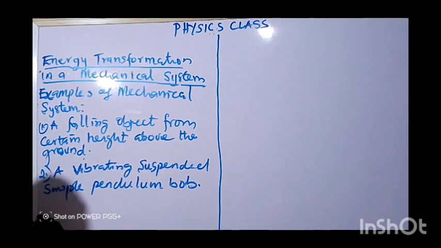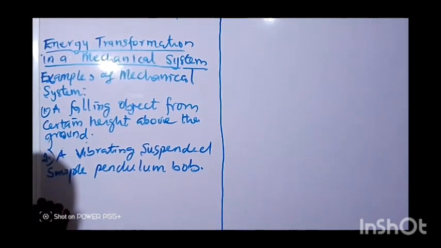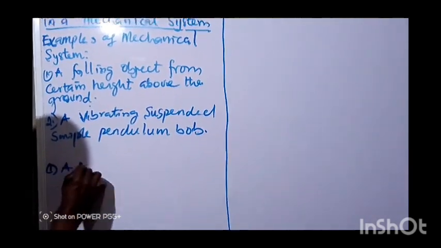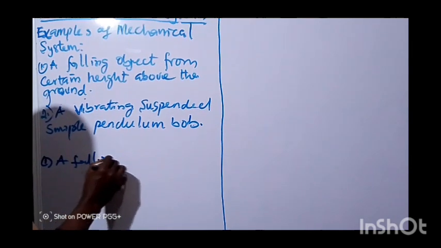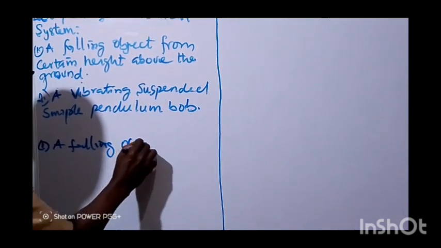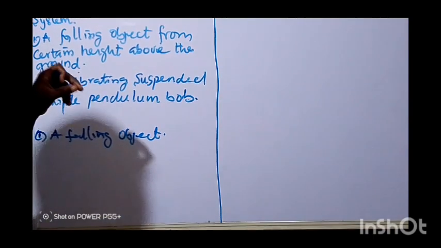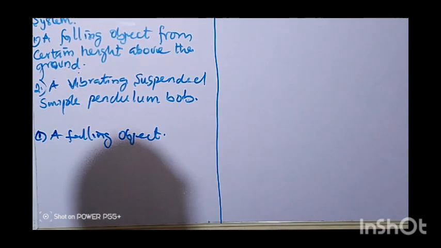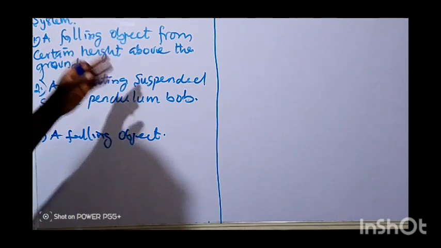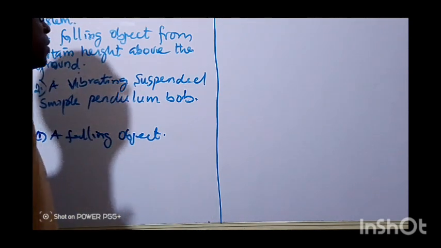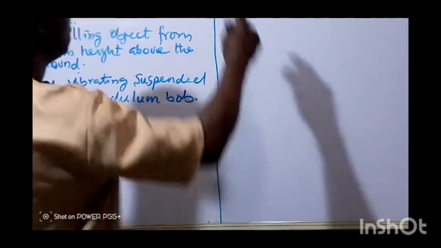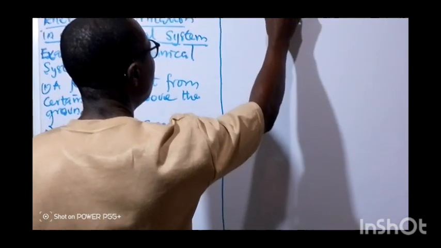The first one, a falling object. That is, when an object falls from a certain height, we want to look at how energy will be transformed that will comply with the principle of conservation of energy. Let's say this is a ball.